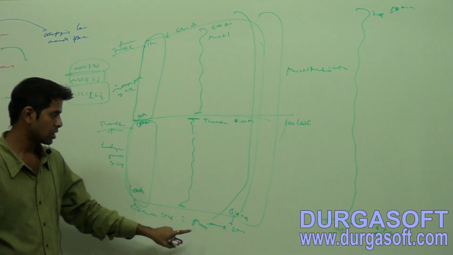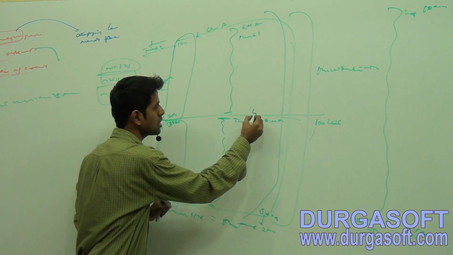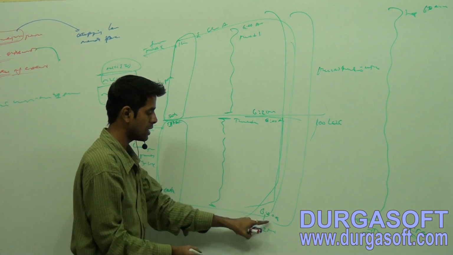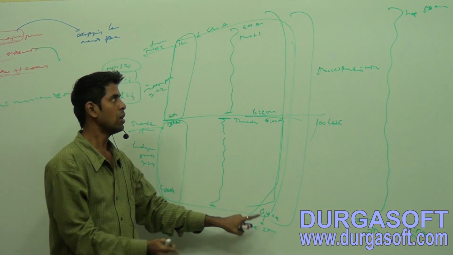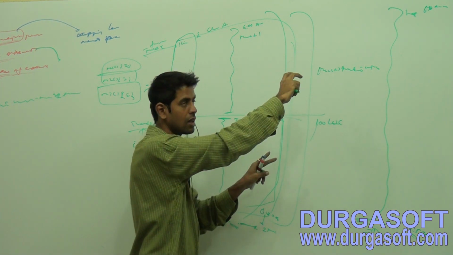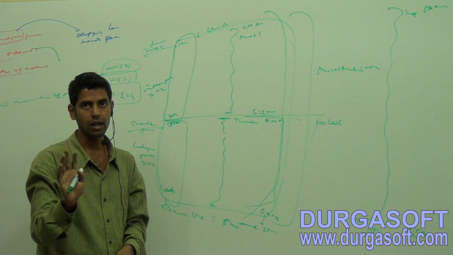Here it is consuming just 2 minutes. This also started at 6 a.m. and ends at 6:02 a.m. Here both of them are going concurrently, 2 minutes, 2 minutes. That is what multi-threading is.